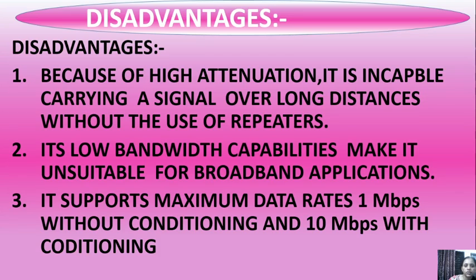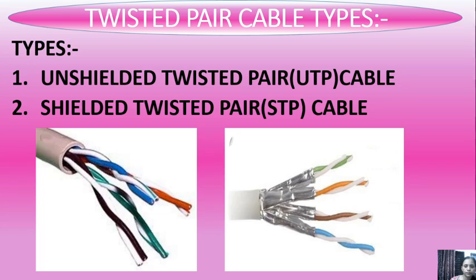So in long distances, it is not a very good type of cable. Second point is its low bandwidth capabilities make it unsuitable for broadband applications. Third is it supports maximum data rates of 1 Mbps without conditioning and 10 Mbps with conditioning. So these are some disadvantages related to twisted pair cable.